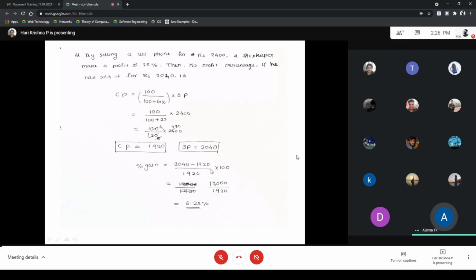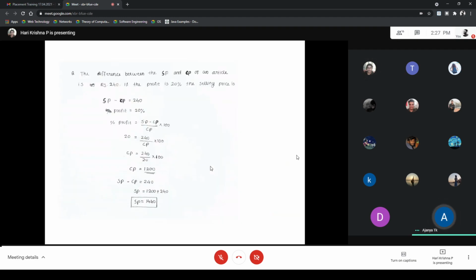It will be the selling price of the mobile phone. So we need to find what will be the gain percentage. The formula for gain percentage, that is profit percentage, is equal to selling price minus cost price divided by cost price into 100. Here the cost price is 1,920 and the selling price is 2,040. So 2,040 minus 1,920 divided by 1,920 into 100. At last we got 6.25%. Next slide.